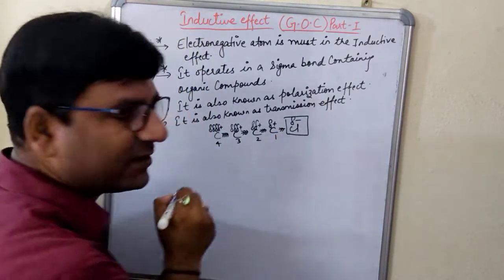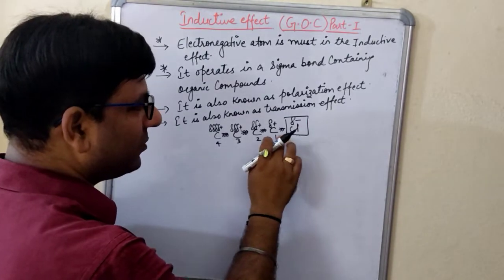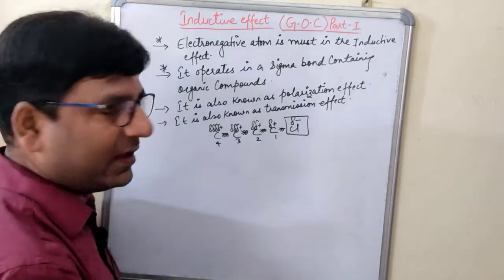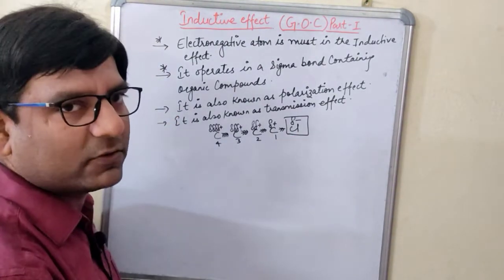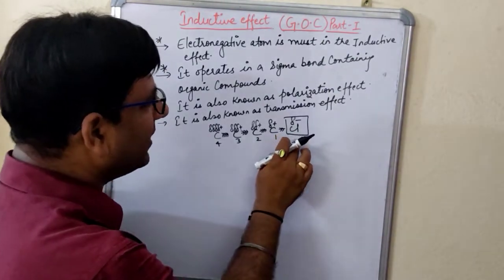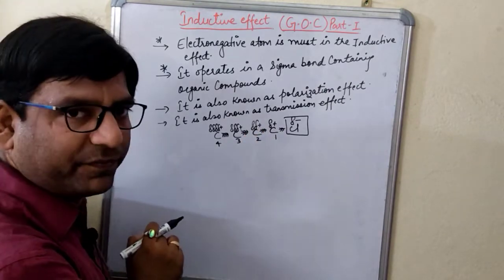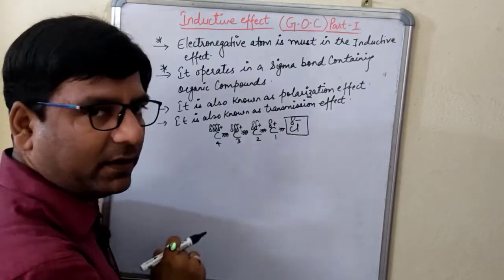So now students, you are seeing here that due to this electronegative atom, as I told you, this electronegative atom is the driving force. If this electronegative atom is present over here, that's why this effect is coming into operation. If suppose this electronegative atom is not there, it means there is no effect. So this is the main driving force, and due to it there is a polarization of the bond, that is a C-Cl bond,